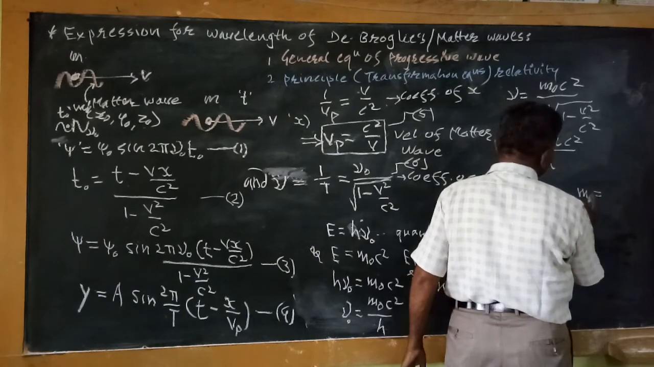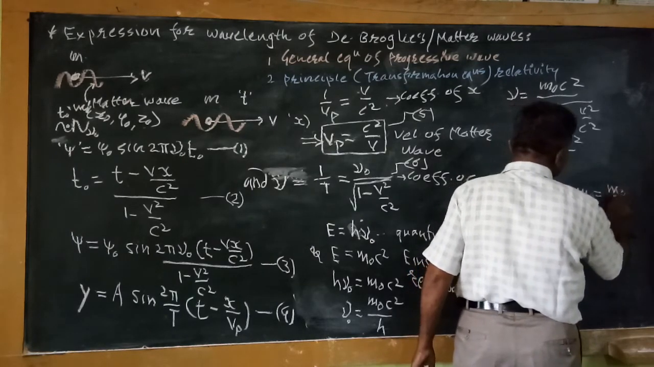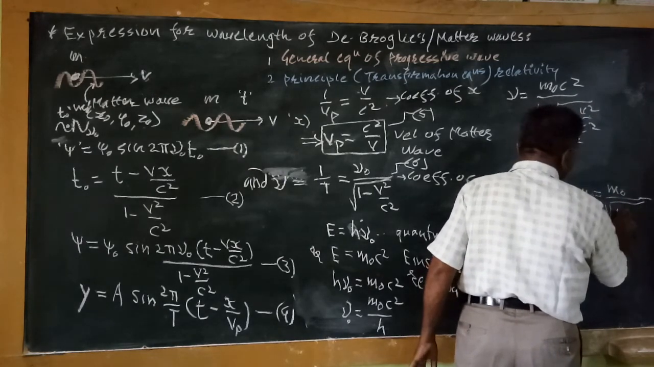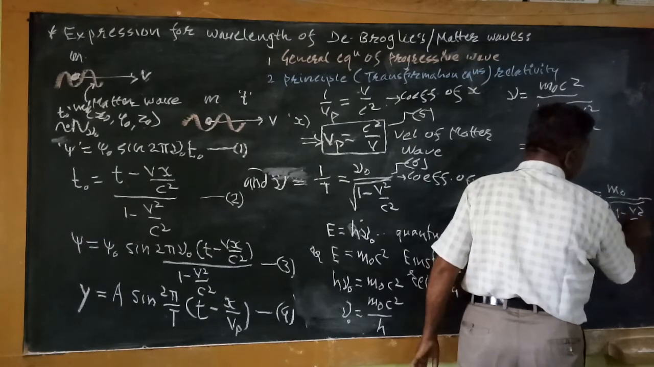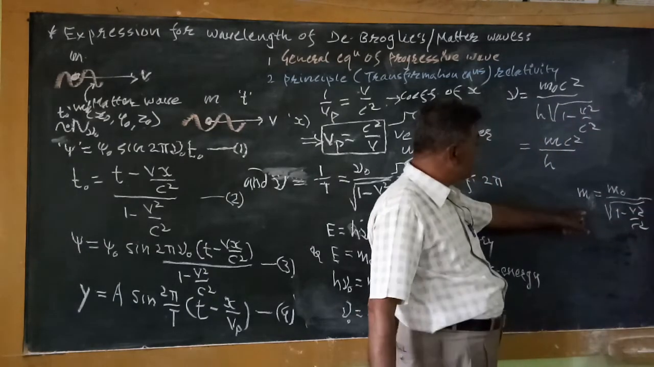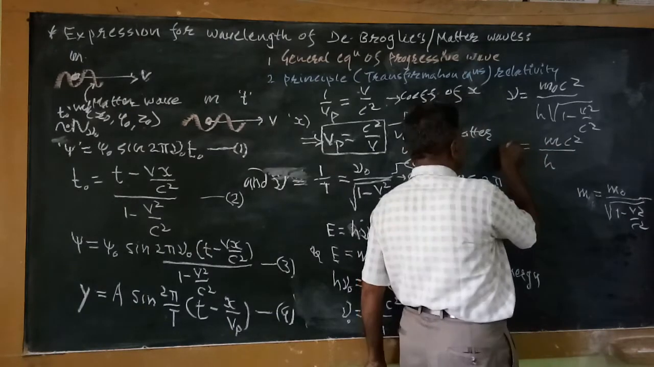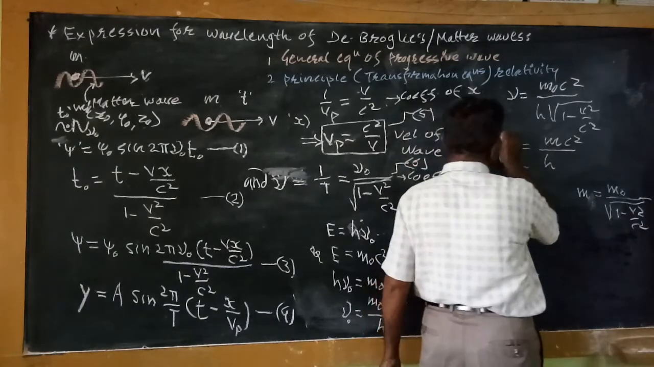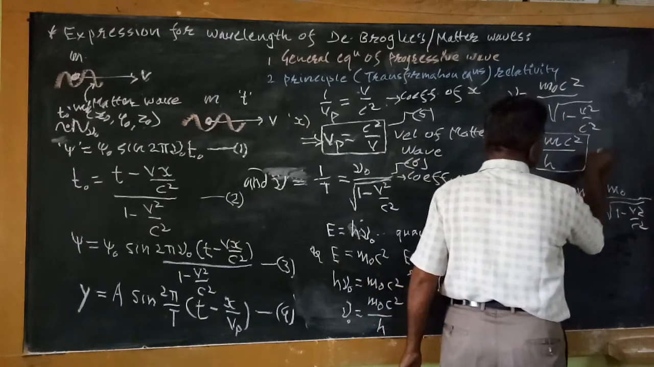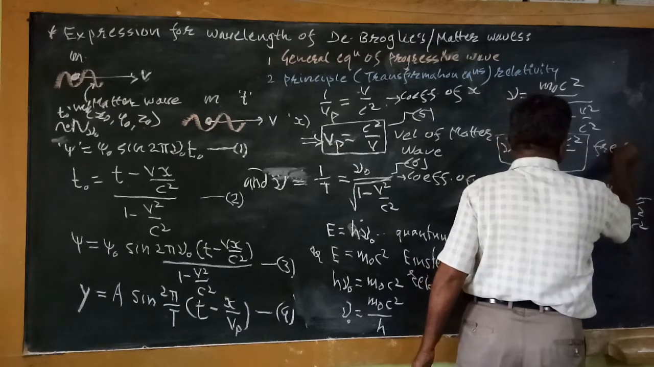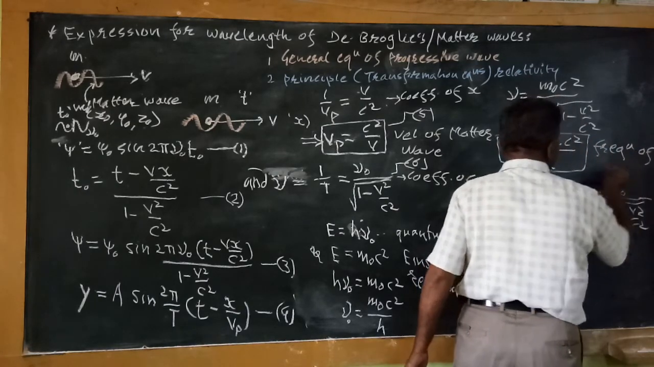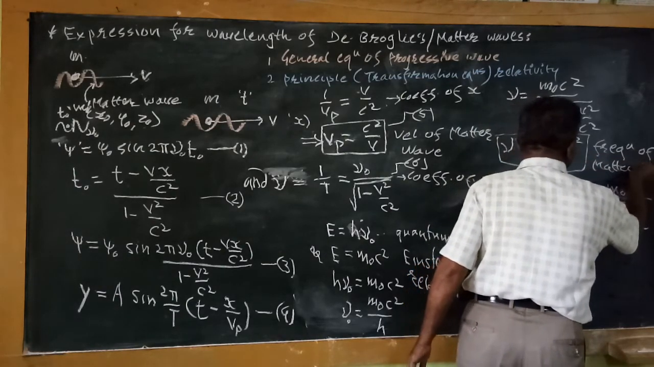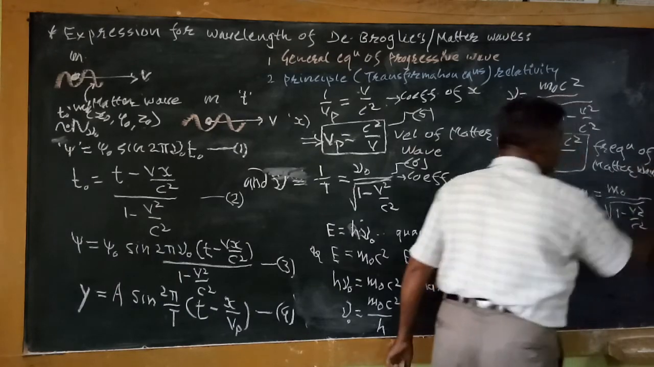Here m is the moving mass, equal to the rest mass divided by square root of 1 minus v square by c square, according to the theory of relativity. So by putting this, we get this equation. This is the expression for the frequency of the wave. This equation determines the frequency of the de Broglie wave, the frequency of the matter wave.